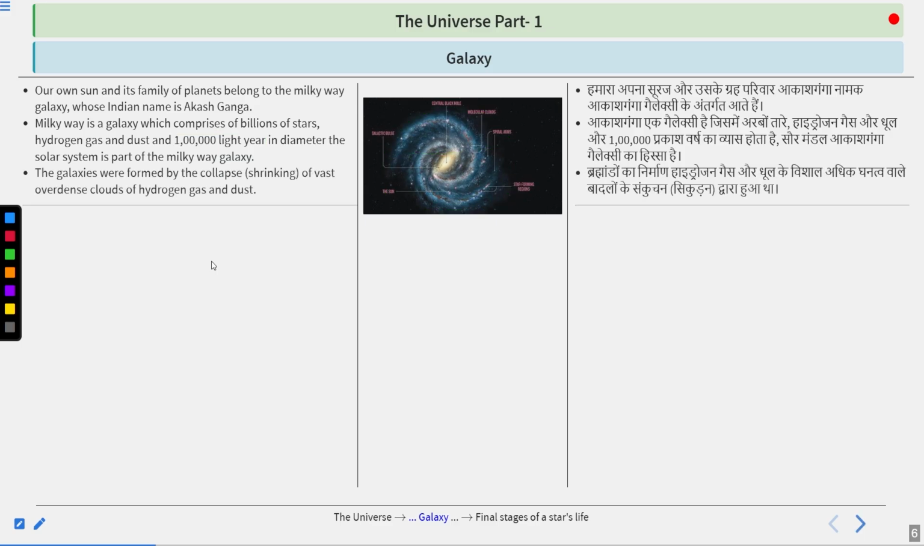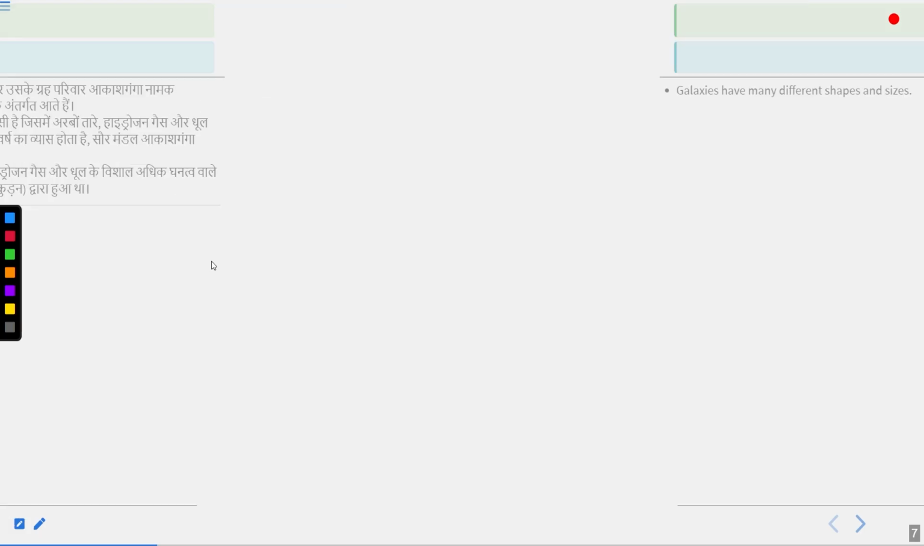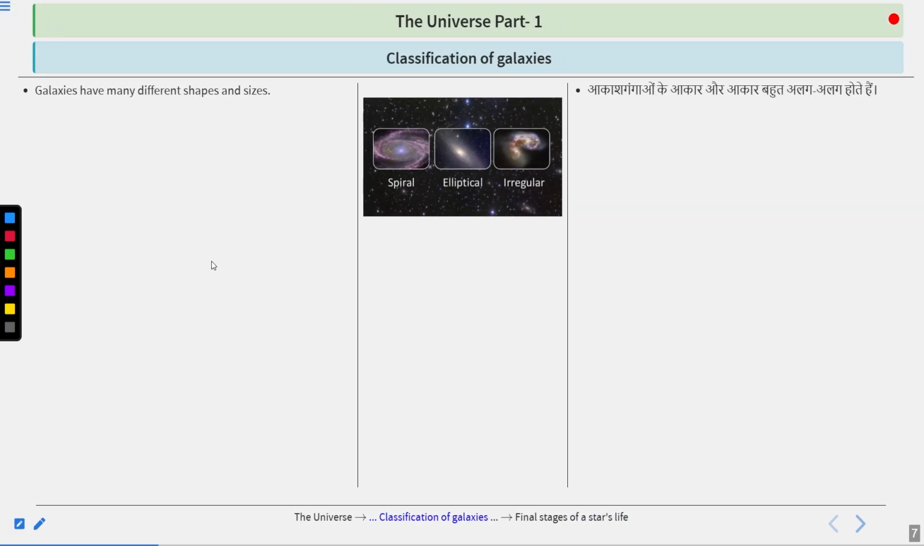The galaxies were formed by the collapse, shrinking of vast overdense clouds of hydrogen gas and dust. Now let's have a talk over the classification of galaxies. Galaxies have many different shapes and sizes. They are not of a uniform shape. They differ in their shape and size. The galaxies are usually classified on the basis of their shape. Whenever we have to classify the galaxies, what criteria do we choose? Their shape.